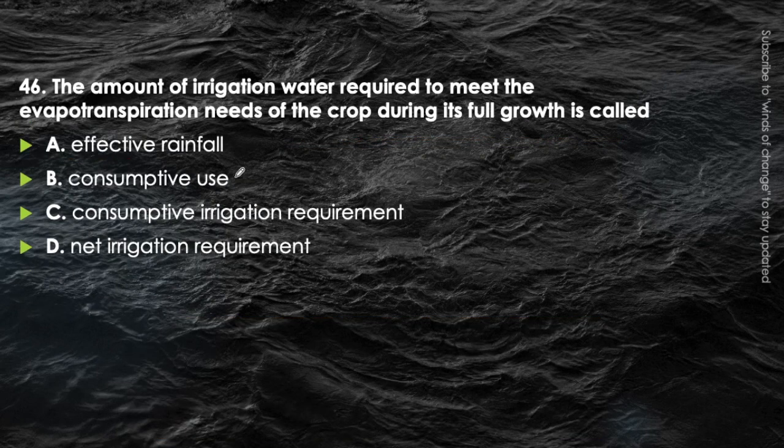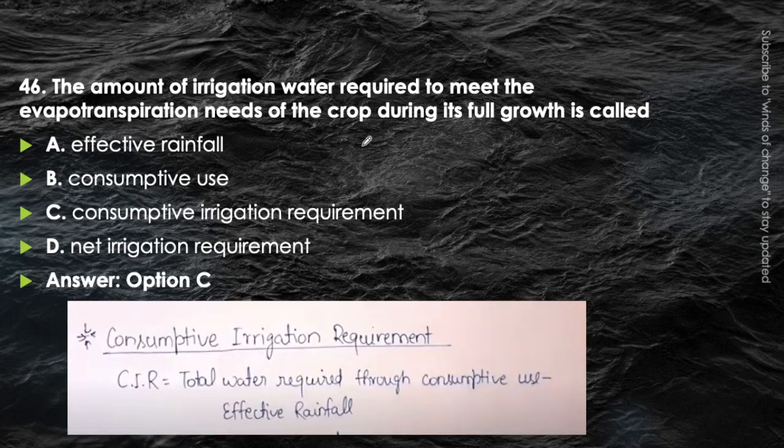Next question. The amount of the irrigation water required to meet up the evapotranspiration need of the crops during its full growth is called effective rainfall, consumptive use, consumptive irrigation requirement, or net irrigation requirement. Just think about it. For the evapotranspiration need of the crop during full growth, the amount of the irrigation required will be called as consumptive irrigation requirement. Consumptive irrigation requirement is total water required through consumptive use minus effective rainfall.